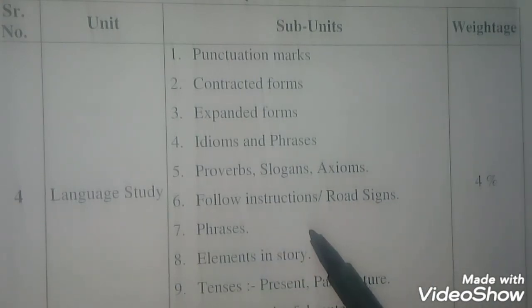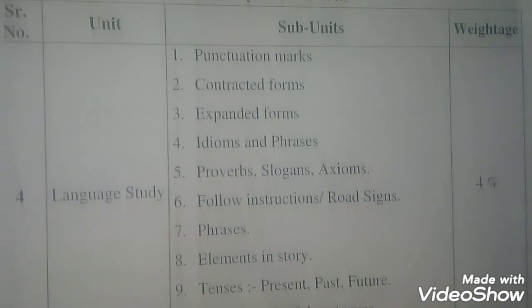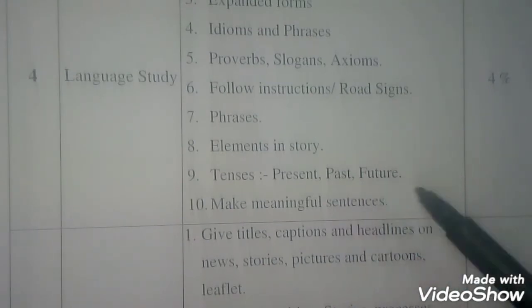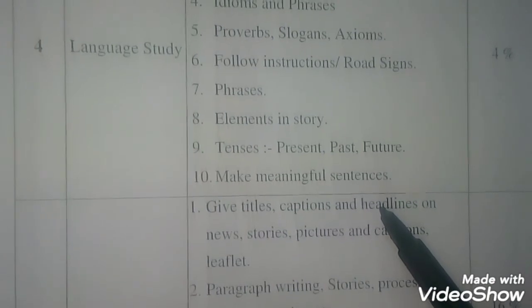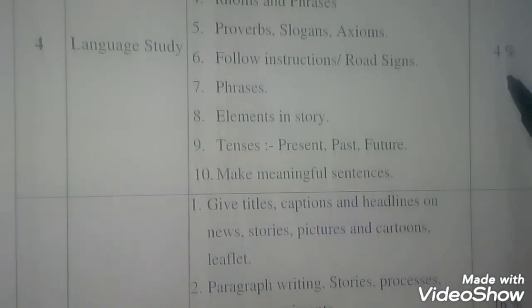Number 6, follow instructions, road signs. Number 7, phrases, elements in a story, tenses: present, past and future tense. Number 10, make meaningful sentences. So these are the topics under language study for 4% weightage.